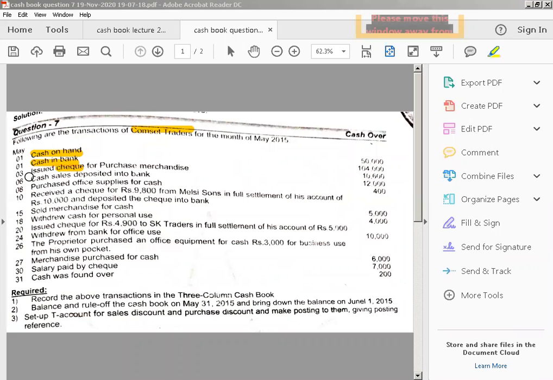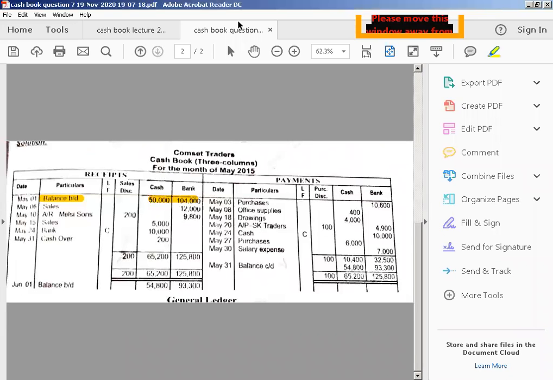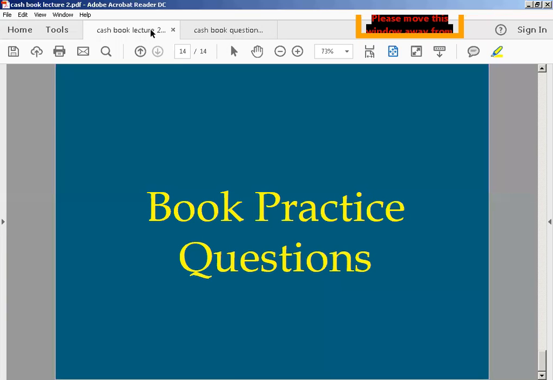This is not a contra transaction. It is just the sales which you have done, and on the same date you have deposited the amount into the bank. So it is not a contra at all. What you have to do is record it in the receipts side and bank column. I will show you the answer also. Wait. It is March 6th. Yes, this is your sales and it will be done in the bank column. You can see. So on the same date you have done the sales and it is directly deposited into bank. It is just like received cheque and deposited into bank जो हम लोग करते थे, same वैसी ही transactions हैं. Okay. Now, sorry.